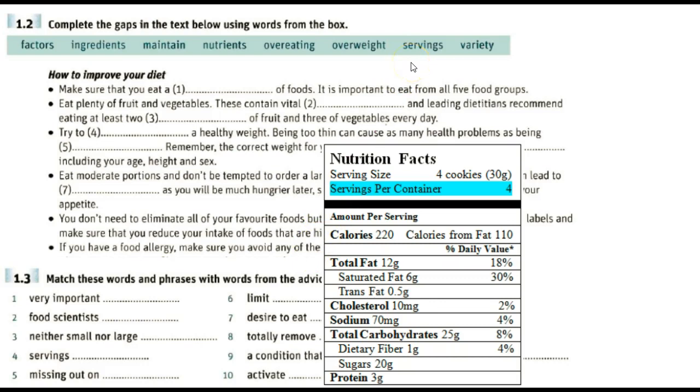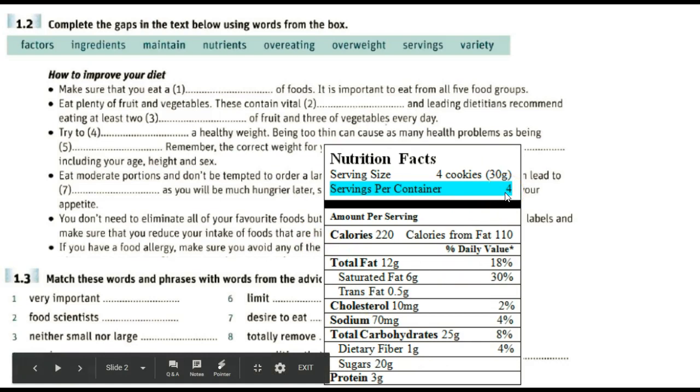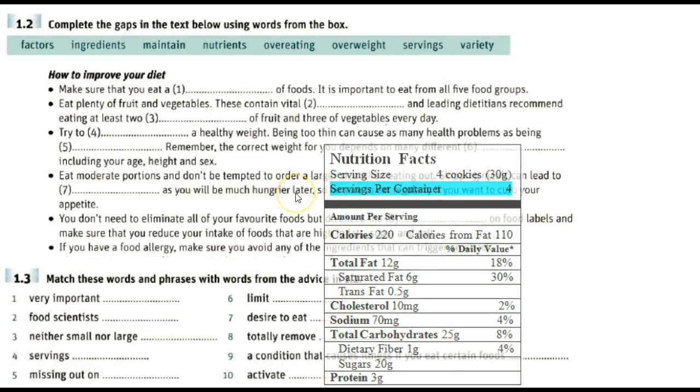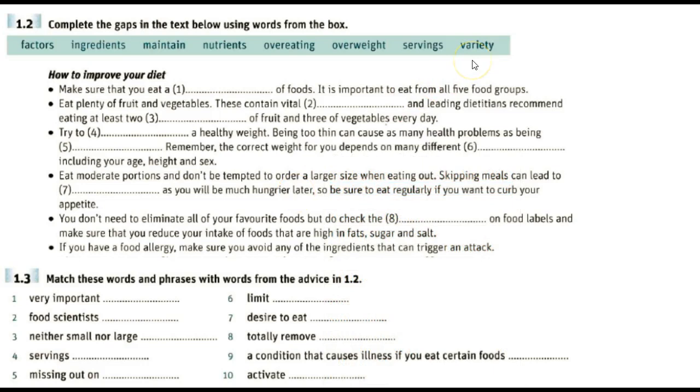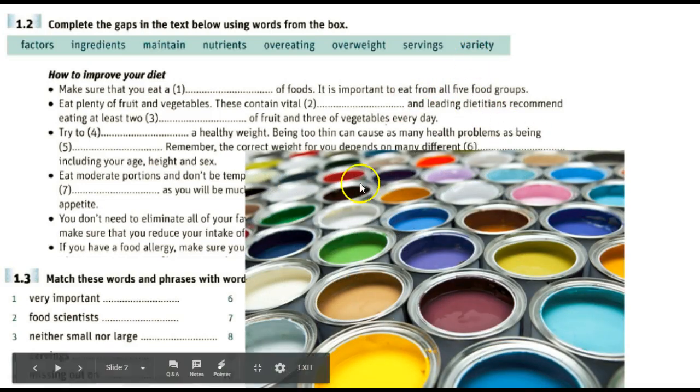Serving or servings. If you want to talk about serving, it's the quantity of food for one person. So when you buy something, sometimes you see serving size, which is 4 cookies. If you buy a box of cookies, then the serving size for one person is 4 cookies, and there are 220 calories in each serving. How many servings per container? In the box there are 4 servings, meaning 16 cookies. And the last word is variety. And from this picture here you see so many colors, which means a variety of colors.